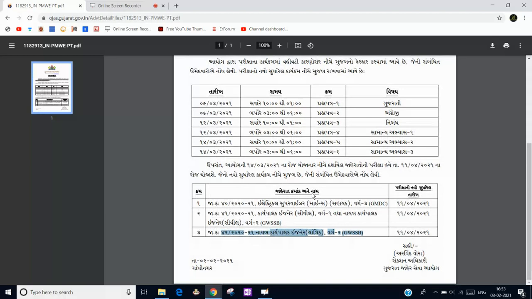So this is showing our deputy executive engineer post. The original date of exam was 14th March, but now the new date of exam is 11th April. So we got almost 1 month additional, so use it wisely.